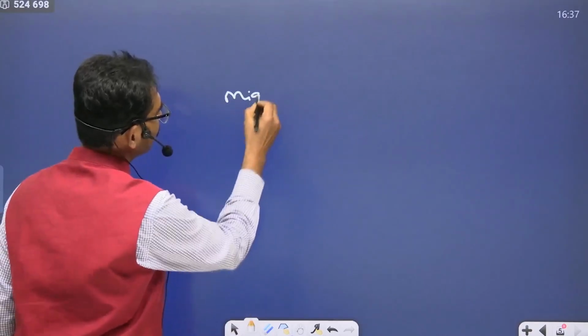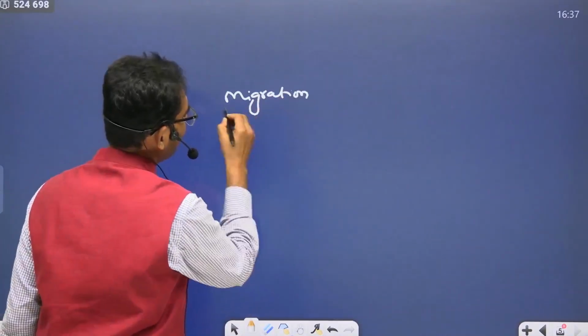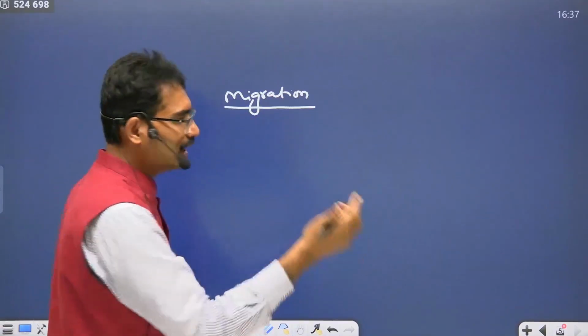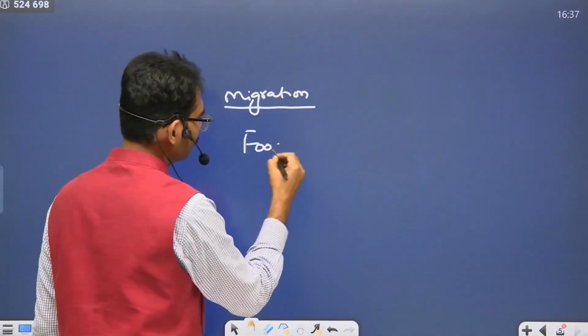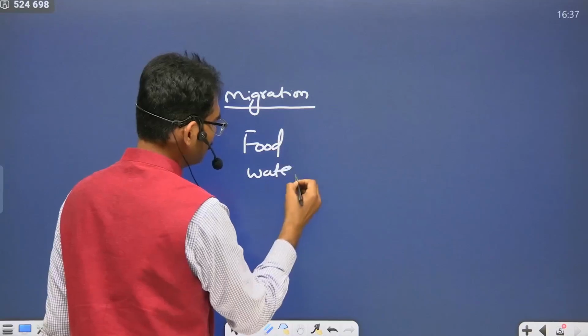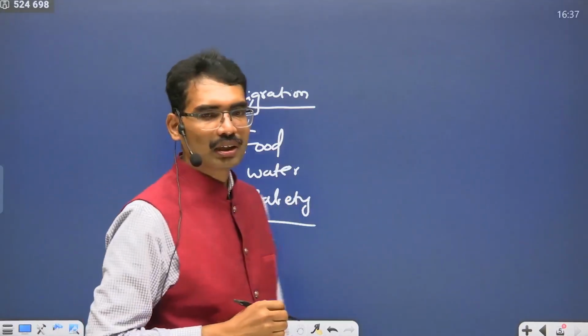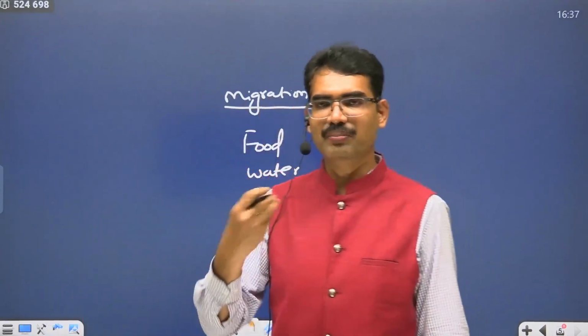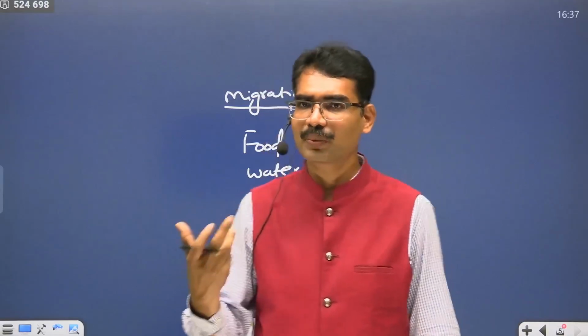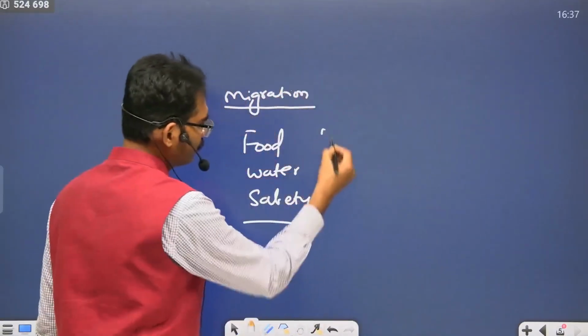Migrating from one place to the other place in search of food, in search of water, in search of safety. Safety from animals, safety from nature, safety from storms, cyclones, floods. It could be anything. This food, water, and safety.